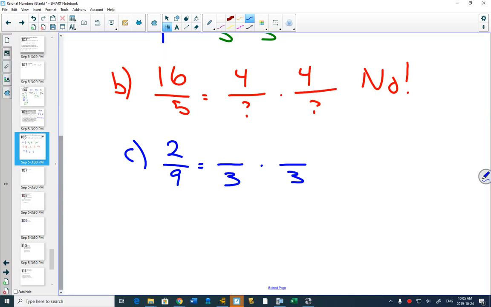If we're trying to multiply to get to 2, there's nothing that works here that's the same number. You could do 1 times 2, but that's not the same number. And if you can't put the same number there, we're going to say that no, this is not a perfect square.